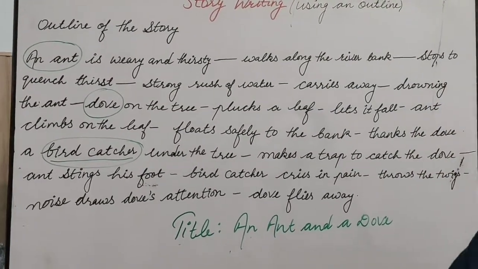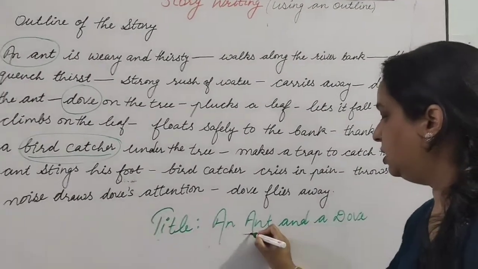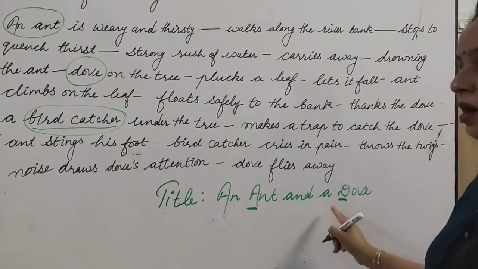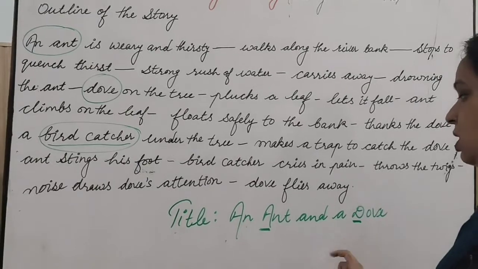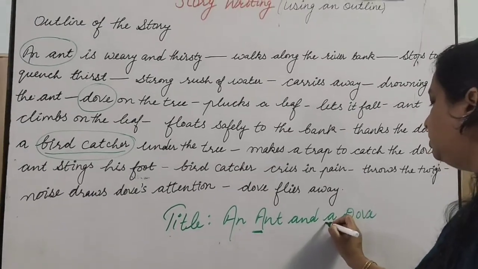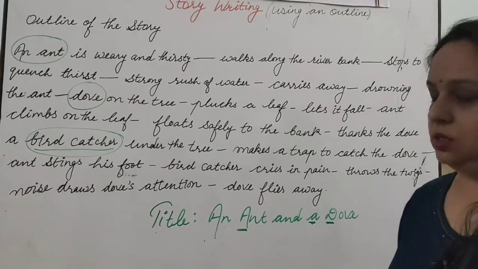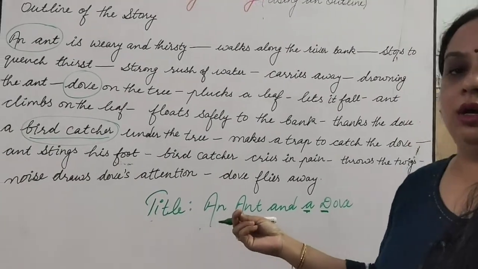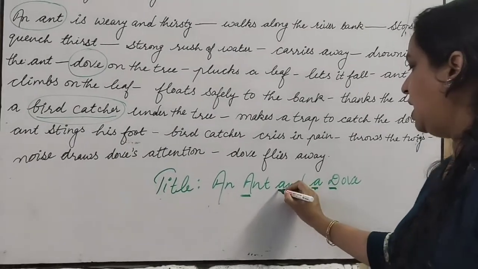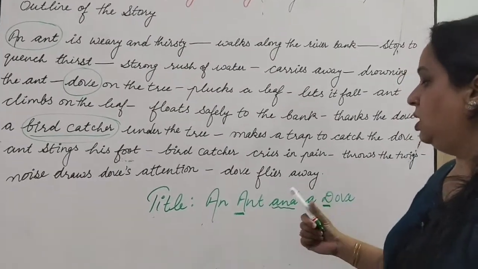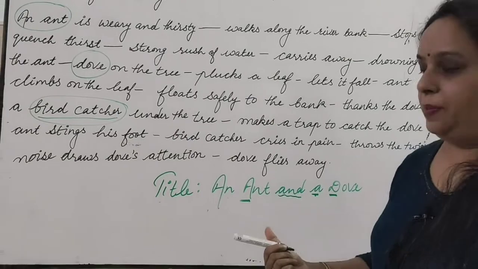I have told you the first letter of the character you have to write in capital, and this Dove also I have used D capital, and this is an article, so I leave it as it is, small letter. And this 'and' is a conjunction, so here also there is no need to write a capital.